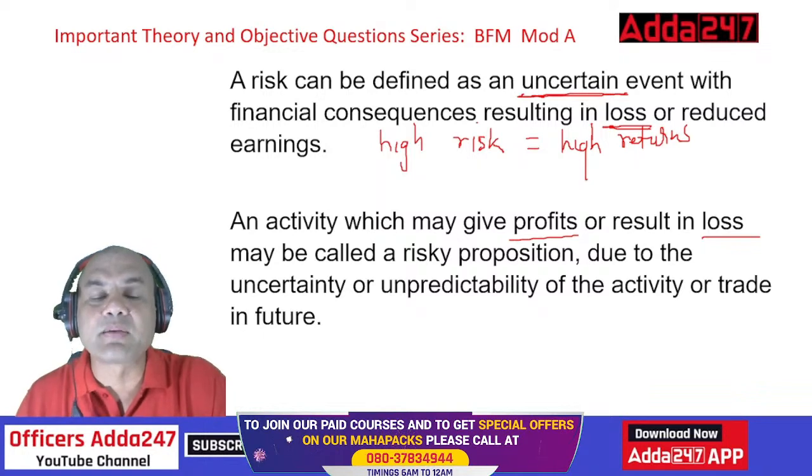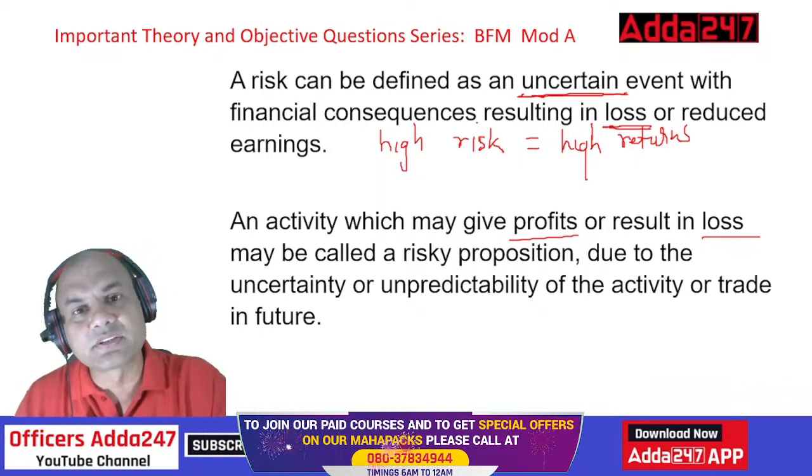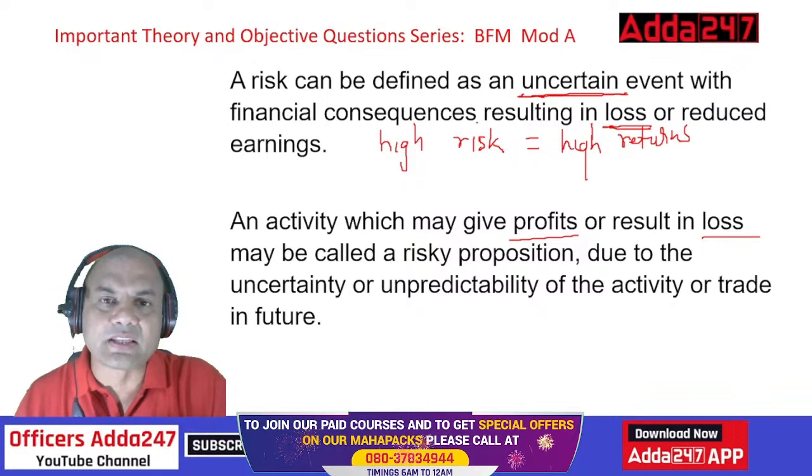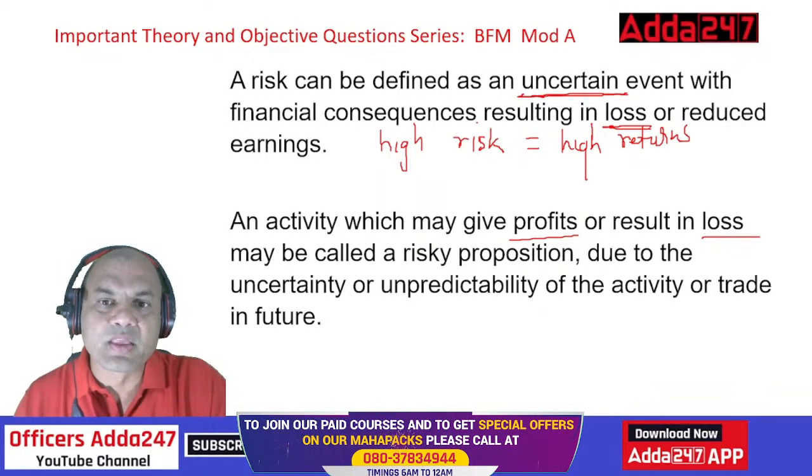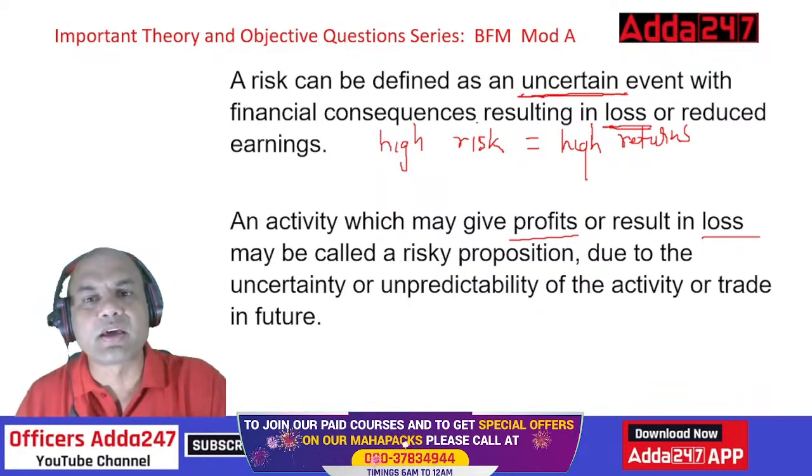A salaried person can never come in the newspapers or media. Why? Because that person is getting a fixed salary, and that person is living on that only. So if you take a risk, then only will you have higher returns.